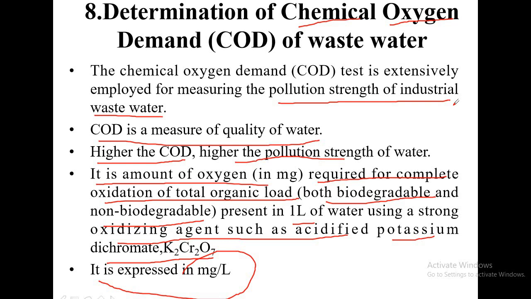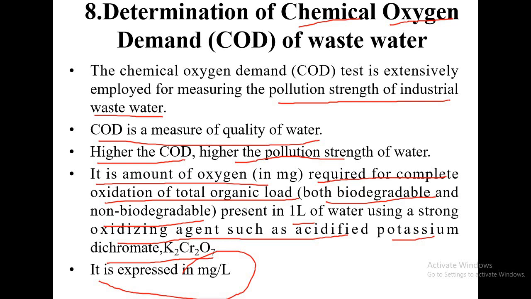This chemical is used to produce the oxygen. That oxygen will be utilized for the oxidation of the waste. So COD is the waste demanding oxygen to get oxidized, and that oxygen is produced by the chemical acidified potassium dichromate.